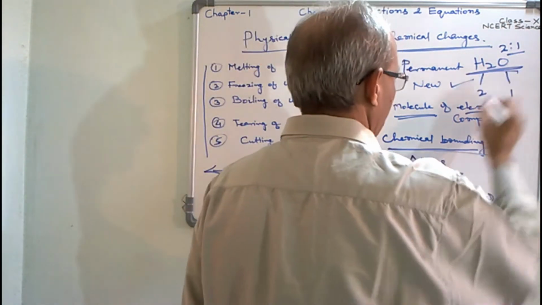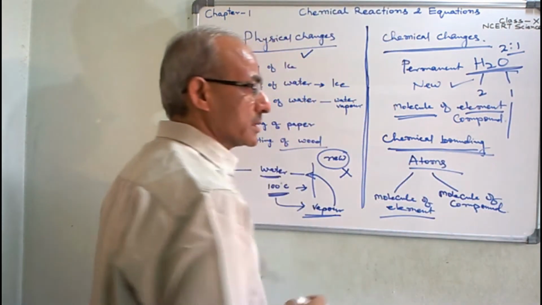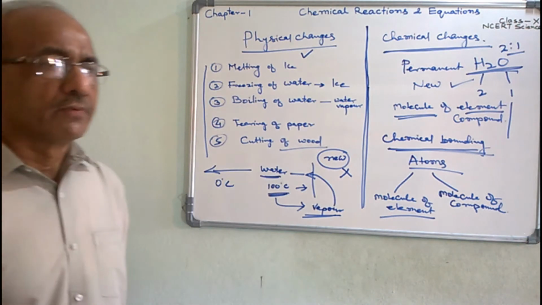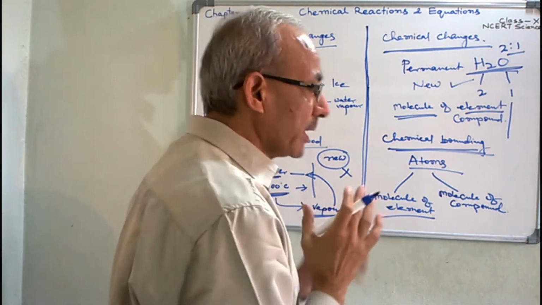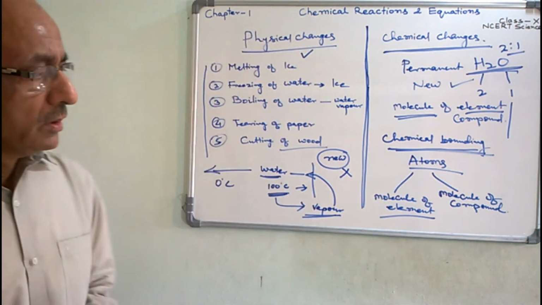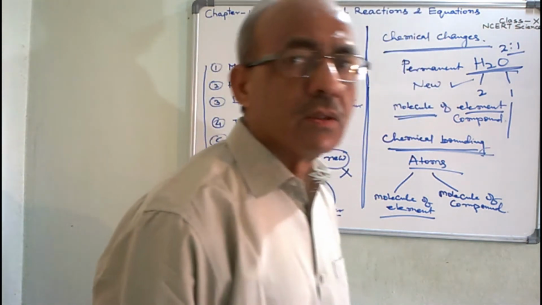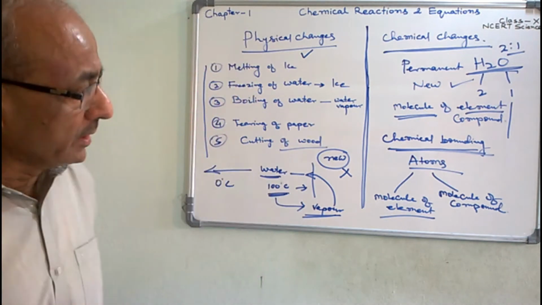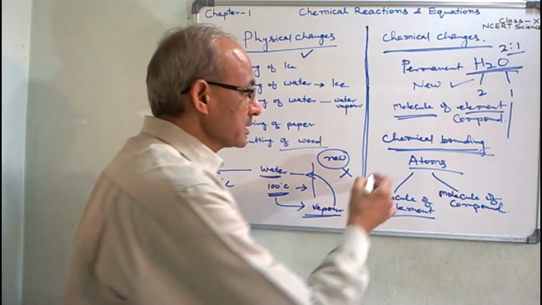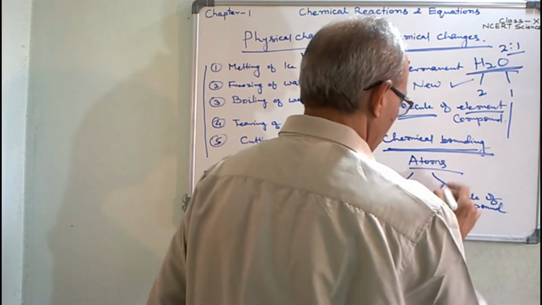That means by chemical bonding, atoms of the same elements or atoms of different elements are chemically bonded together to form the molecules of elements or compounds respectively. And most of the substances are found in molecular states.